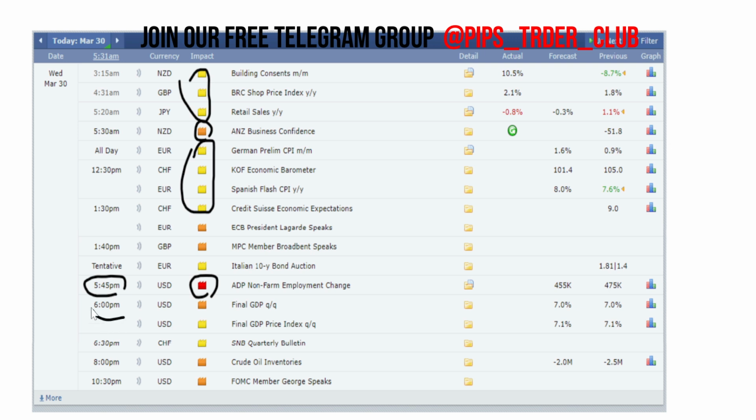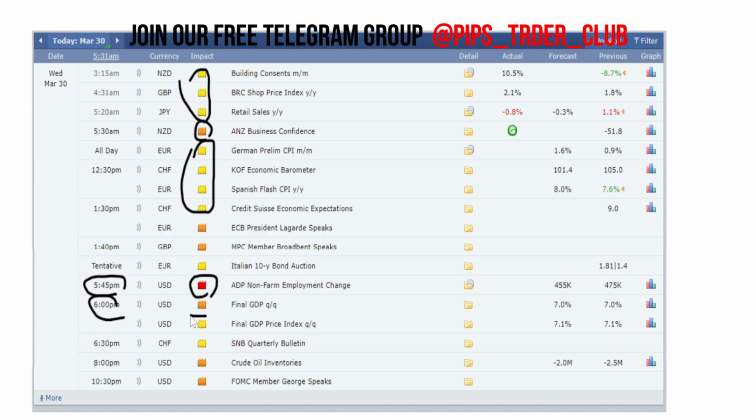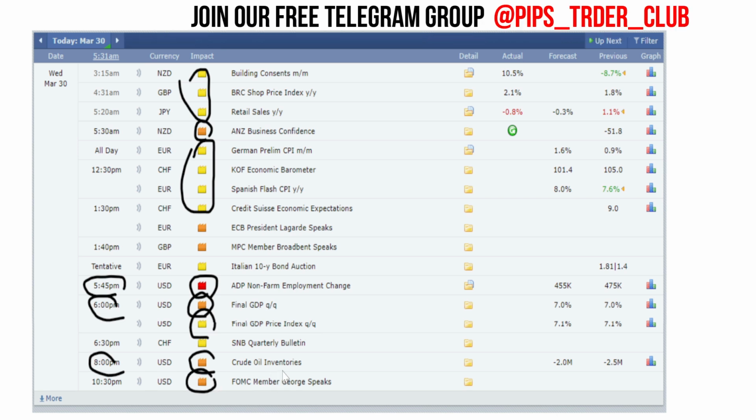Then at 6 PM we also have medium impacting news for US dollar currency pairs, also low impacting news. At 8 PM we have medium impacting news for US dollar. Again at 10:30 PM we have medium impacting news for US dollar currency pairs. So we have medium, high and low impacting news for US dollar coming up today. So plan your entry and exit based on this news schedule.